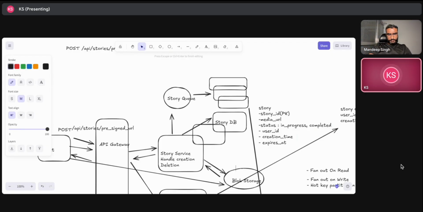So basically, we are storing the story IDs in our cache. So on the read path, what I feel is that every story ID has an expires at field. So what we can check is that the read path always checks whether the server now time is greater than or equal to the expires at, and it filters out the expired stories. That is what I feel should happen. Yeah, I mean that's the idea of it.